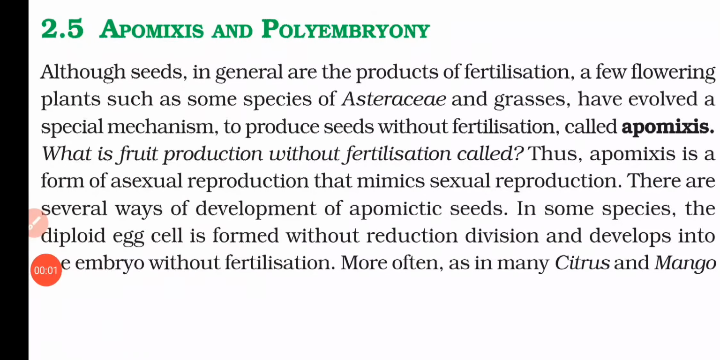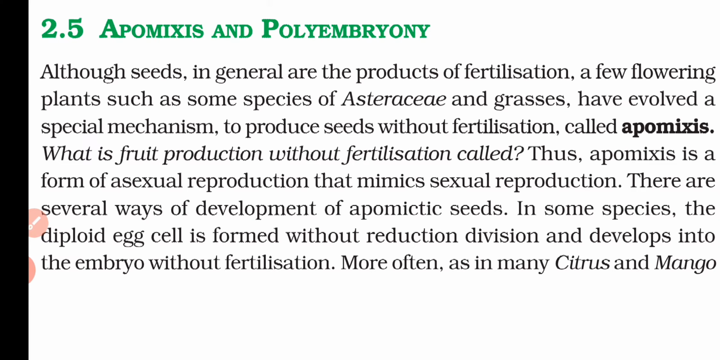There are several ways of development of apomictic seed. We will discuss a few of them. In some species, the diploid egg cell, which is formed without reduction division, that means without meiosis, is diploid, and this diploid egg cell will develop into the embryo without fertilization. Because it is already diploid, there is no need for fertilization, so it converts into the embryo directly. This is the first method.